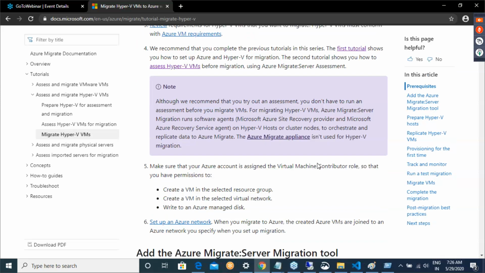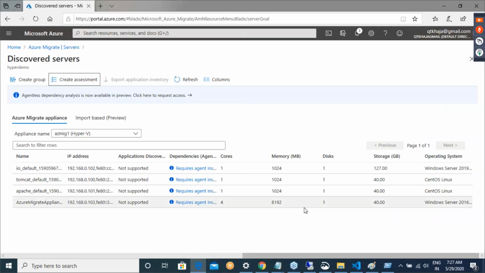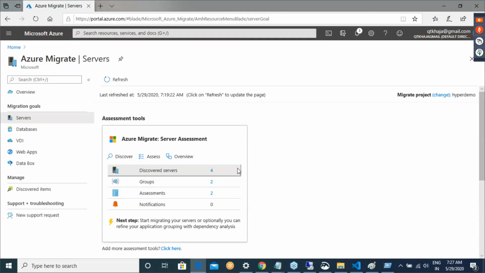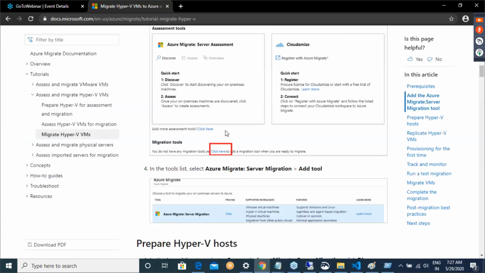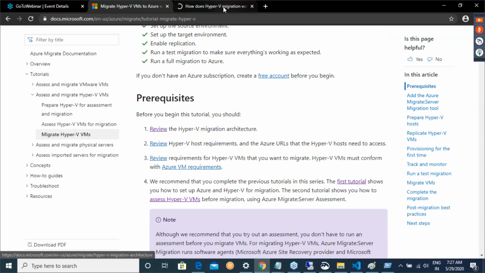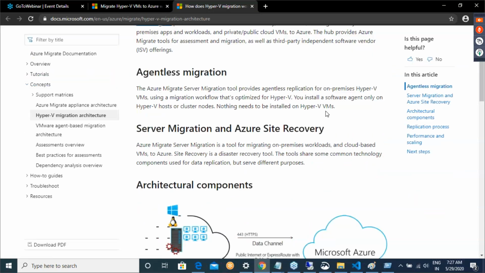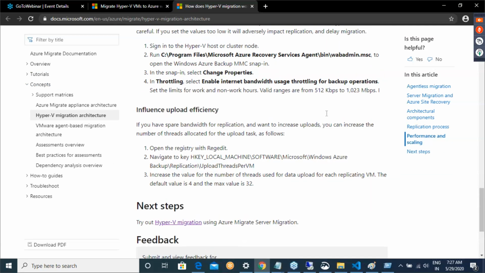In migrate VMs, we need to understand some of the stuff. You need to go ahead and start the migration and all of that. That is something I'm going to do right now. Now, Azure Migrate. If you go into this Azure Migrate, if you look at this review, Hyper-V migration architecture, we have already discussed that. We have already discussed Hyper-V migration.